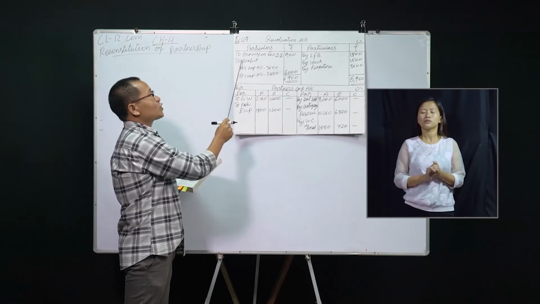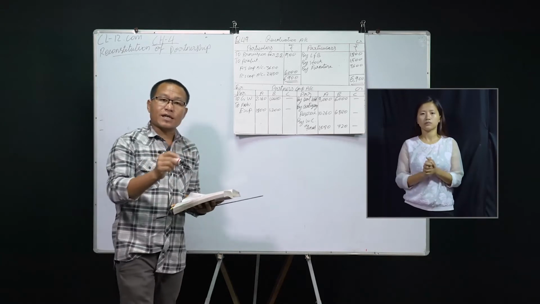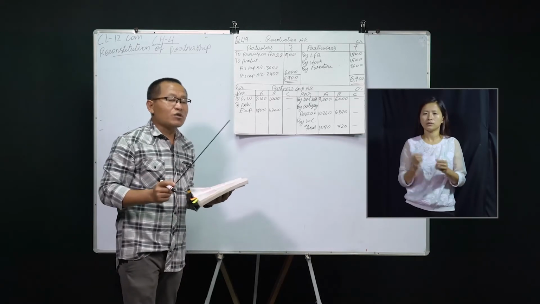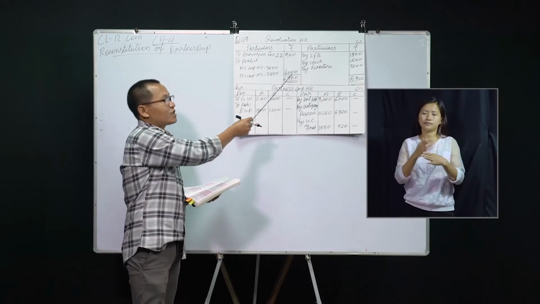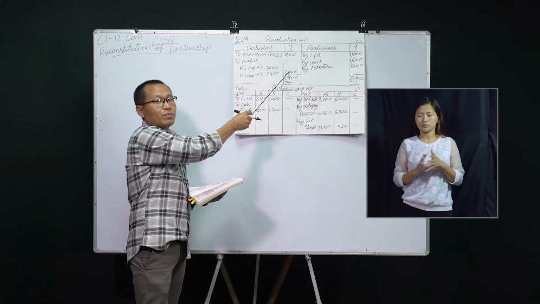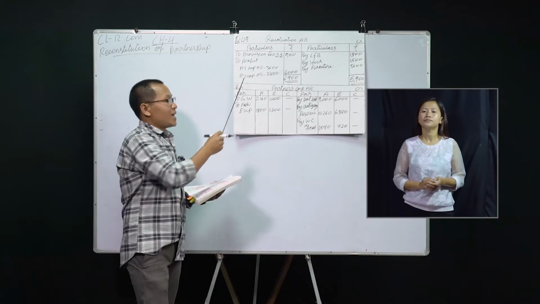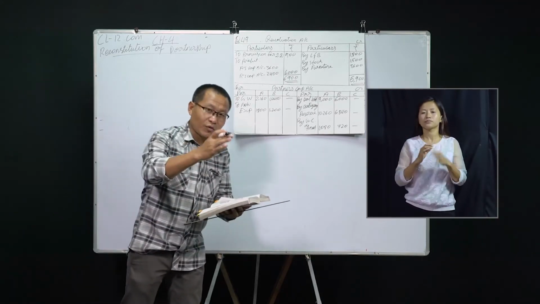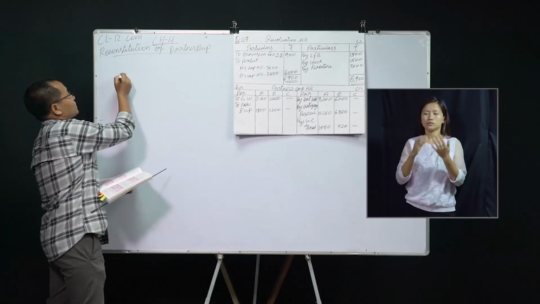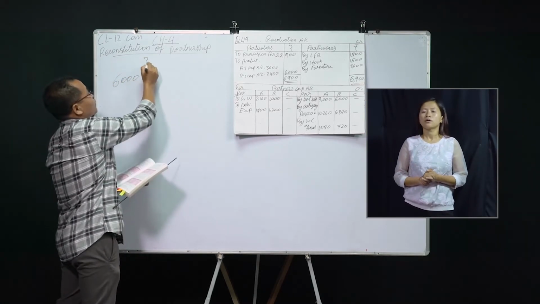So this profit has to be transferred to A and B's capital account. Here we are not including C because this profit was earned before the admission of C. So C is not entitled to get his share of profit in 6,000 because he was not admitted and he did not take active part in the partnership firm, so he is not entitled. We are distributing this 6,000 between A and B in their old profit sharing ratio, that is 3:2.